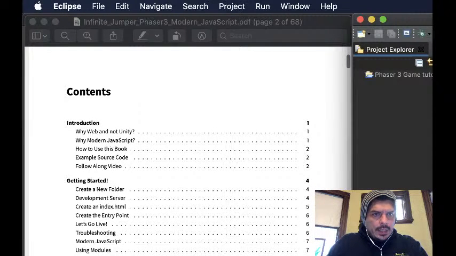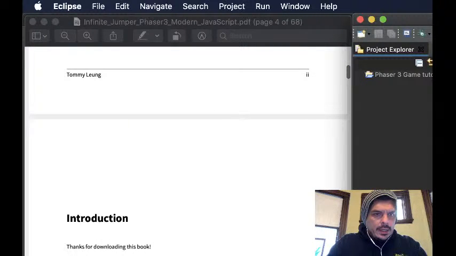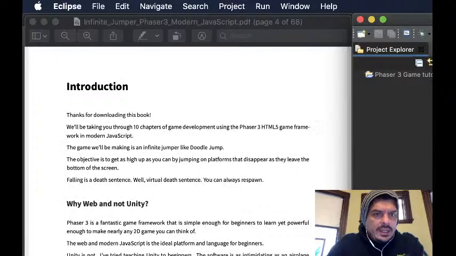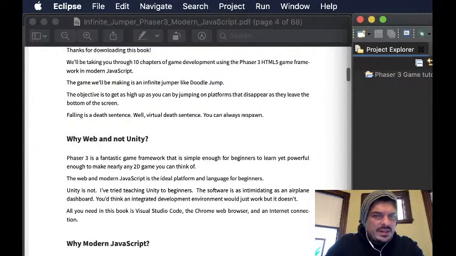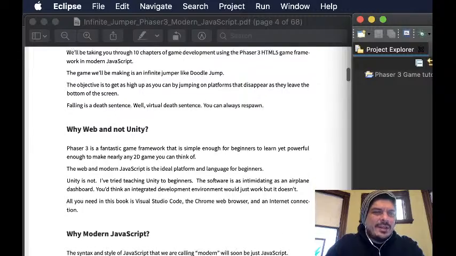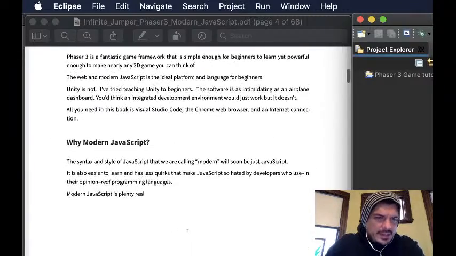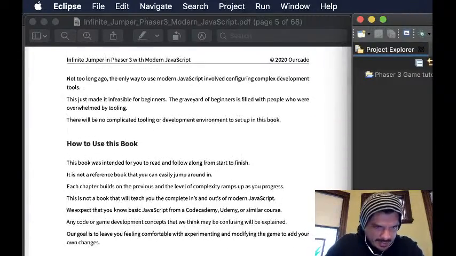So why web and not Unity? Phaser 3 is a fantastic game framework that is simple enough for beginners to learn, yet powerful enough for nearly any 2D game you can think of. So that's the goal of today, trying to program a 2D game following this over 60-page tutorial guide. Unity is not for beginners. I'm not sure how we're going to dip into Unity, perhaps later.